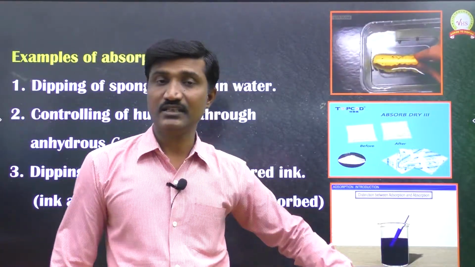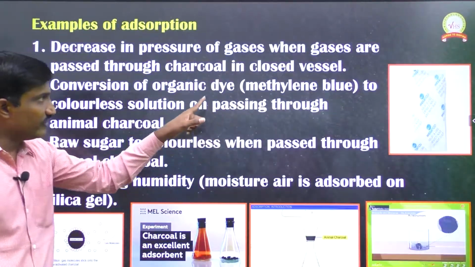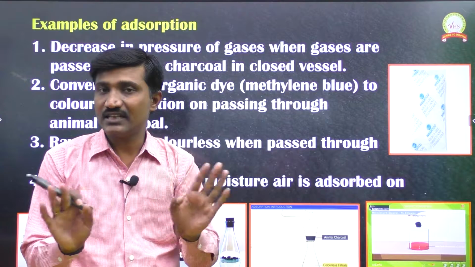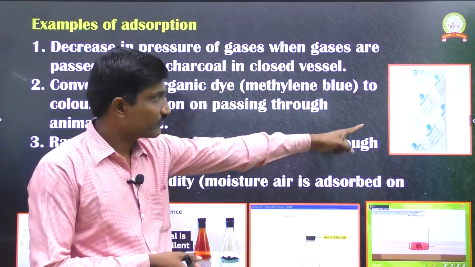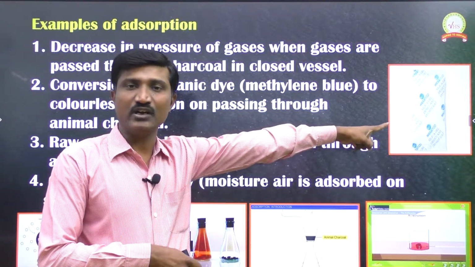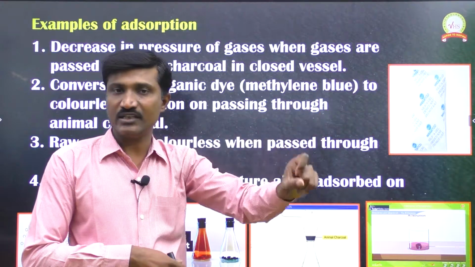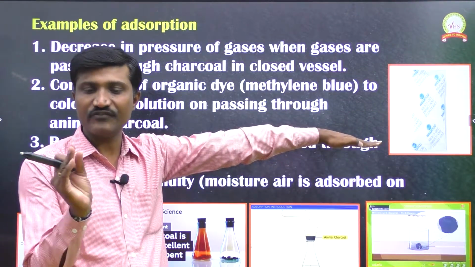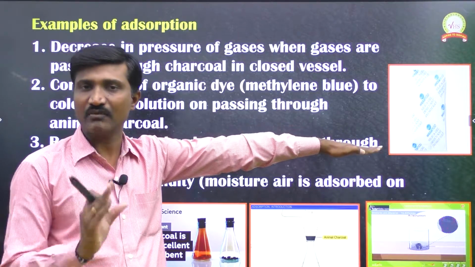But silica gel we discussed. If you keep silica gel in a moist environment, the size of the silica gel does not increase, because it takes place through adsorption only. Water molecules do not enter inside the silica gel, they just occupy the surface. So the surface molecules only swell, not bulk molecules.